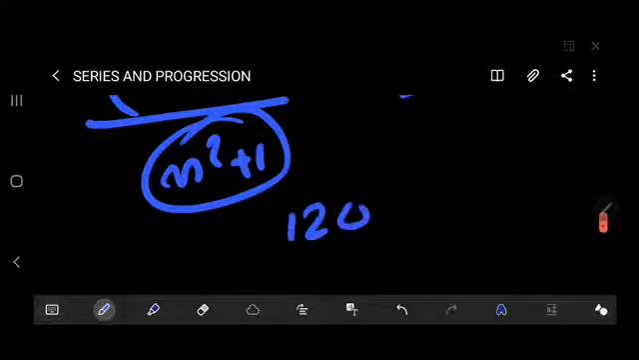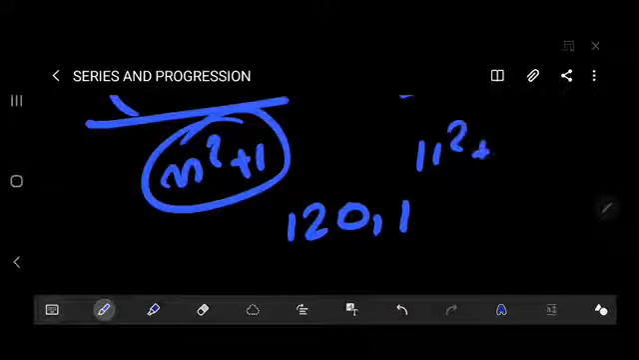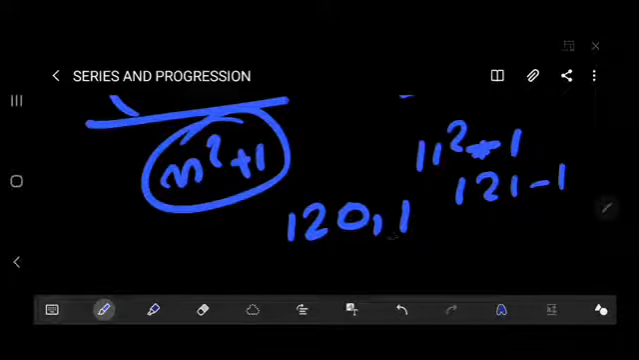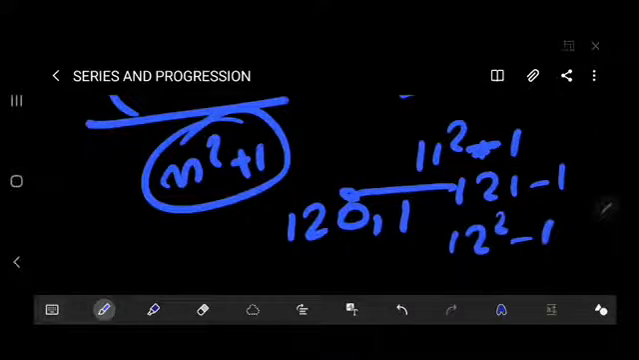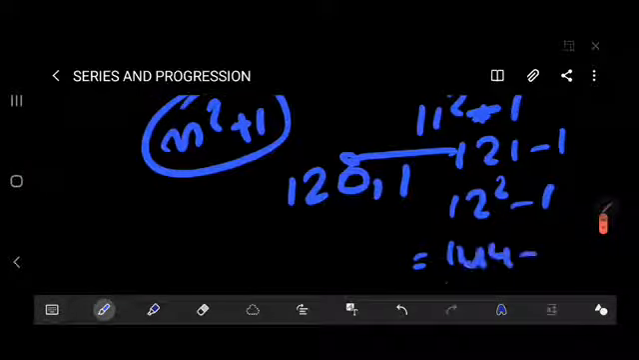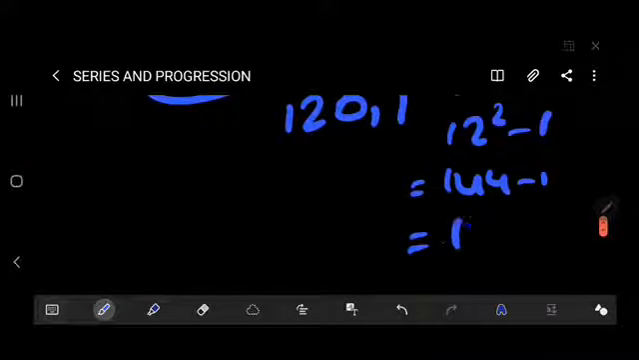Like if we get the example of 120, what is the next term? It is the square of 11: 11 square minus 1 is 121 minus 1, which is 120. Thereafter, what will the next term be? The next term is 12 square minus 1. 12 square is 144, minus 1 is 143.